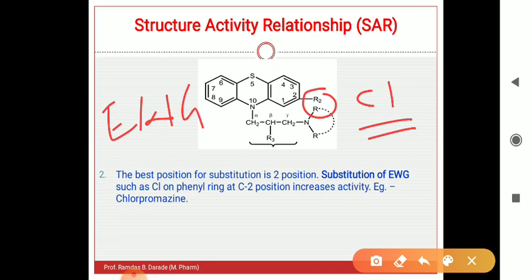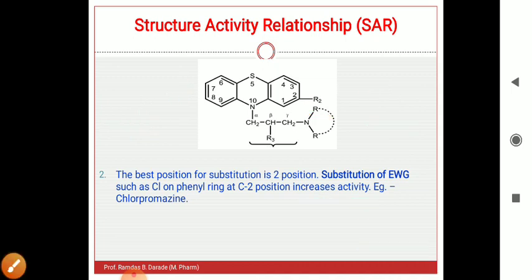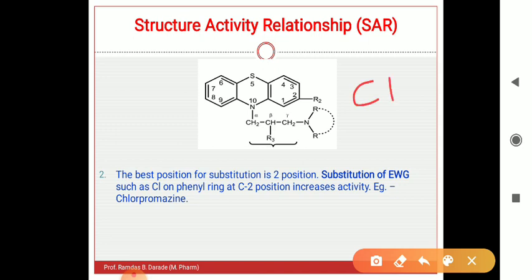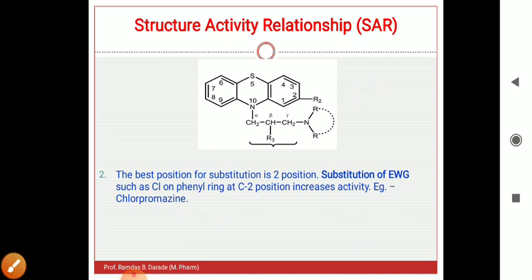So substitution of chlorine on the phenyl ring at the C2 position increases the pharmacological activity. An example of this point, where a chlorine atom is attached at the second position, is chlorpromazine. In chlorpromazine there is a chlorine atom at the second position.